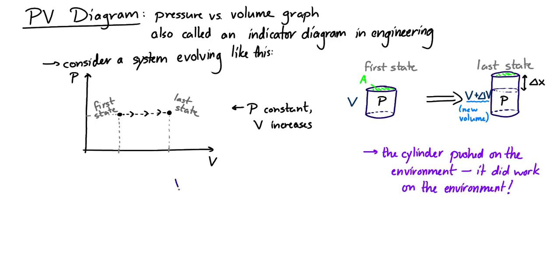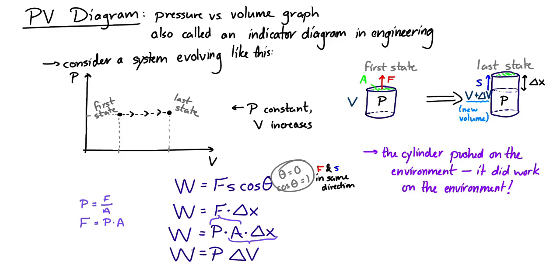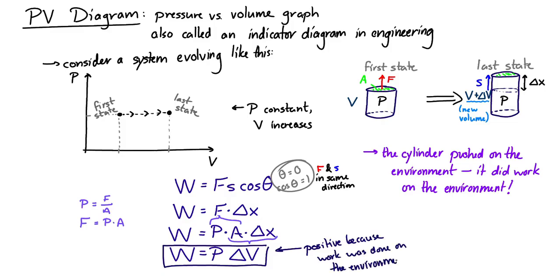And work, remember, work is equal to F s cosine theta. In this situation, the theta here is 0 degrees because the force that was applied to that top as it expanded was in the same direction as the displacement. So really, the work here is equal to F times delta x. So the work can be written as pressure times area, that's the force, times delta x. Well, wait a minute. Area times delta x, that's the change in the volume. So the work here is equal to the pressure times the change in the volume. And it's a positive value. It has to be a positive value because work was done on the environment.